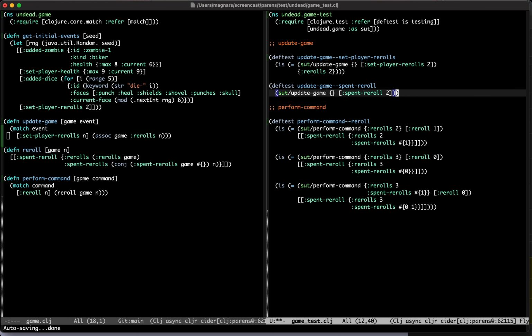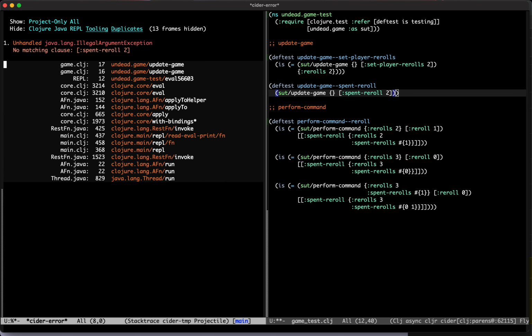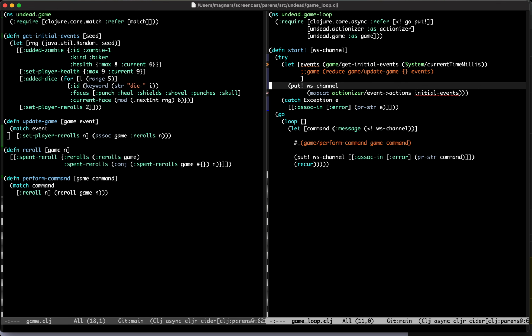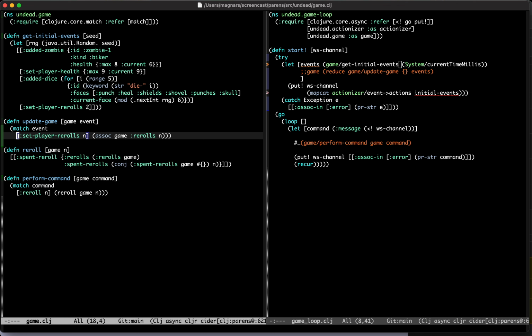Right now, I don't really care, but I want to avoid this. No matching clause. No matching clause? Because as you noticed, you passed it all the initial events. I don't want to implement all of them at this point. Okay, so we have like a choice. We can either implement a default clause, just returning the game, nothing happens, or we can enumerate the ones we have and just don't implement them yet.